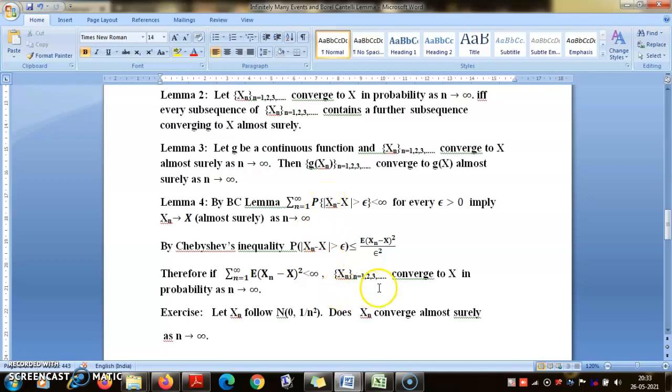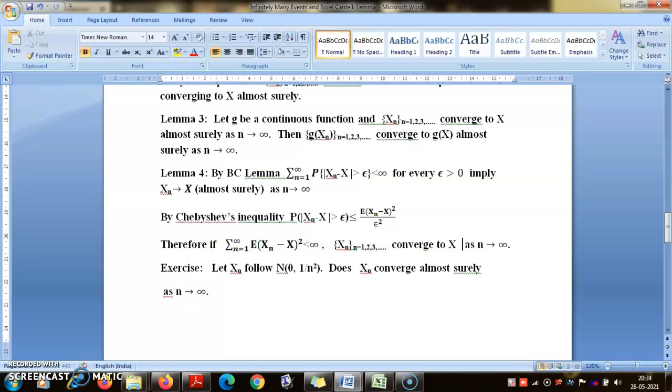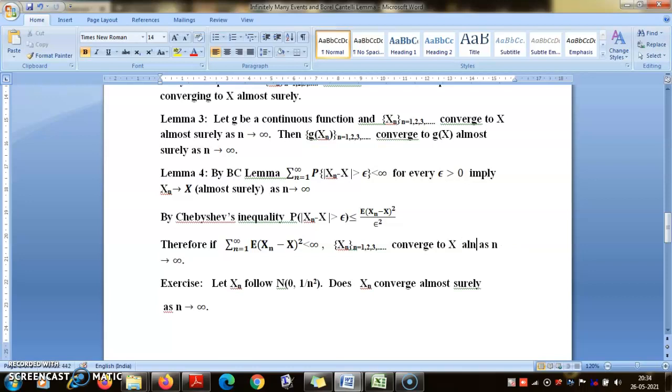And so by Lemma 4 this is a sufficient condition for convergence almost surely.